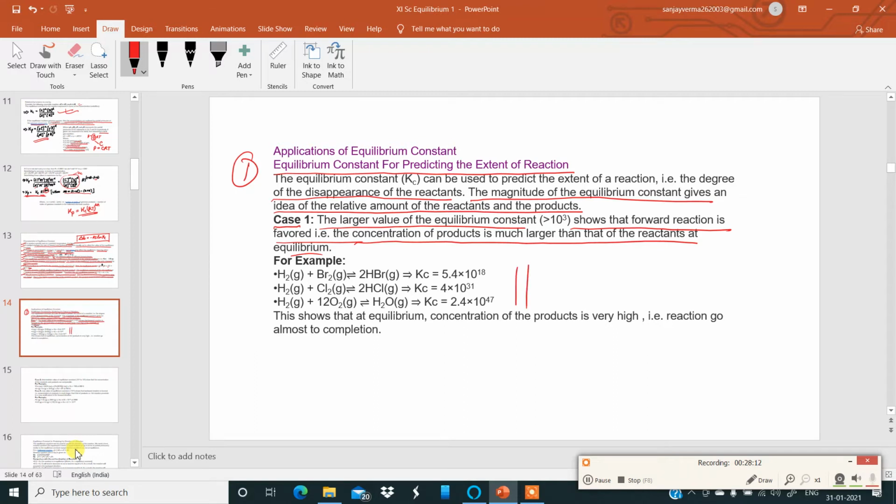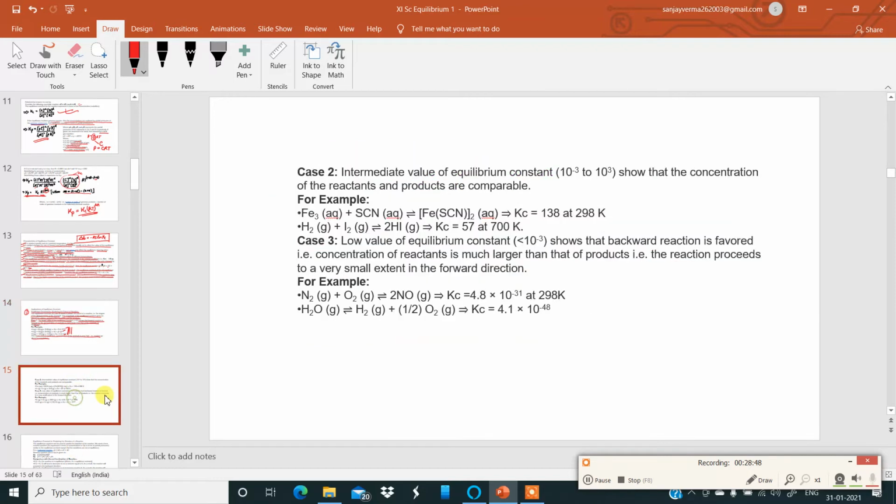See, hydrogen gas, bromine gas, hydrogen bromide gas: Kc is 5.4 × 10 to the power of 18. Come to hydrogen and chlorine: Kc is 4 × 10 to the power of 31, higher. Hydrogen and oxygen, water: Kc is 2.4 × 10 to the power of 47. So, among these three, you can see that the concentration of the product is very high, that is, the reaction goes almost to completion. The values of Kc are very high, which means the reaction goes almost to completion.